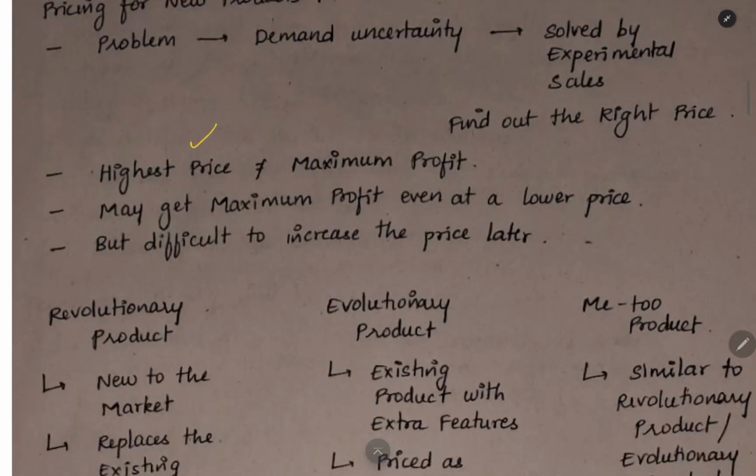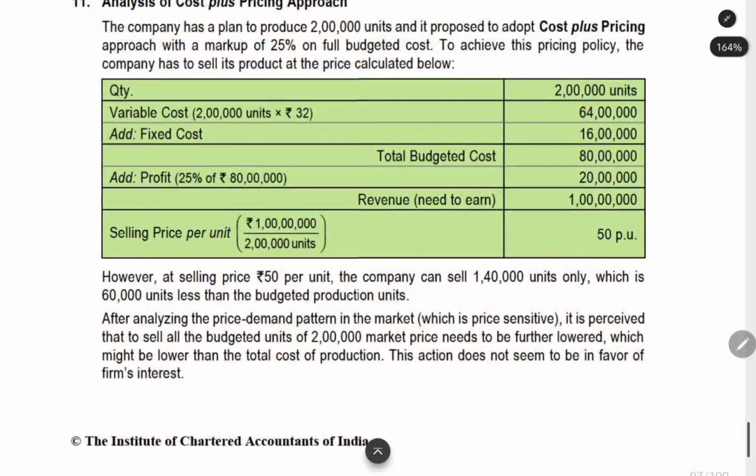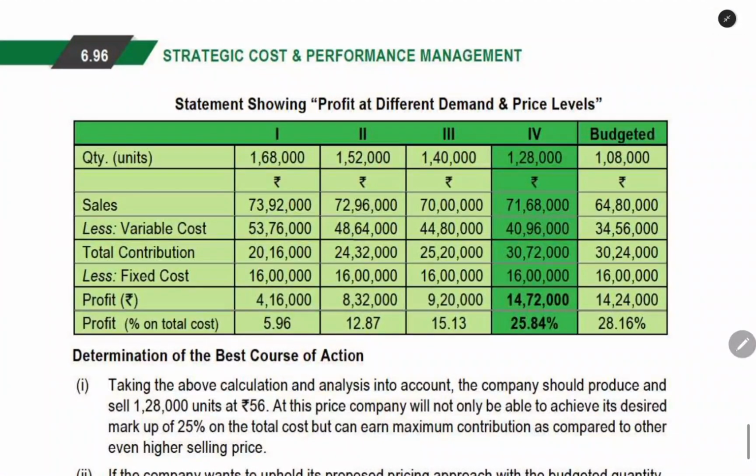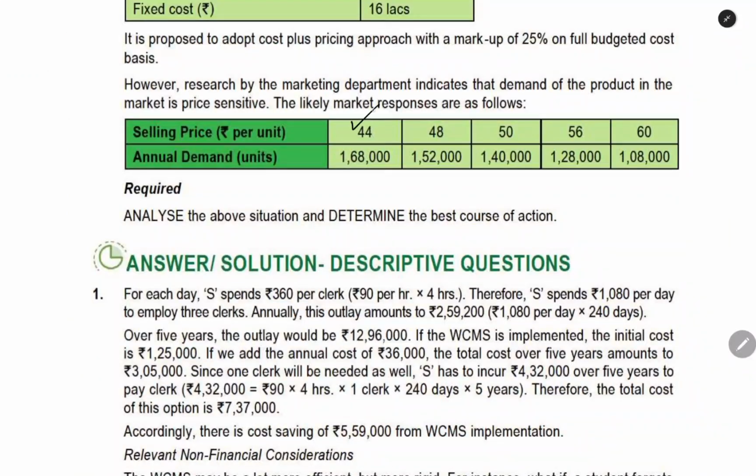And then one more thing is that selecting the highest price will not give the maximum profit. That is also an established truth. I will show an illustration from the study material itself. Here we can see the study material, test your knowledge question number 11 in the same 6th chapter. Here we can see profit at different demand and price levels. At a price of 44, we can sell 1,50,000 units. At a price of 60, we can sell 1,08,000 units. The units are decreasing, so you cannot guarantee that the highest price will give the highest profit. Here we can see that the highest price is the last option.